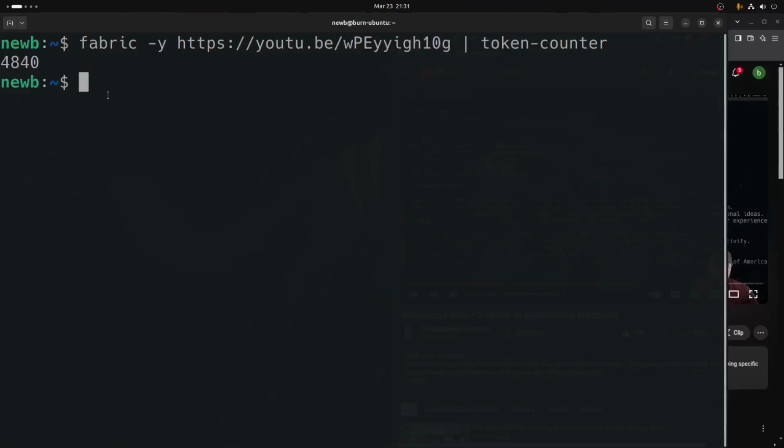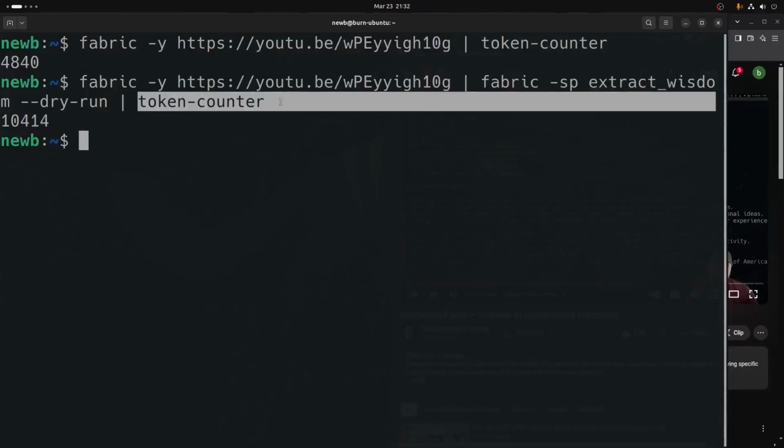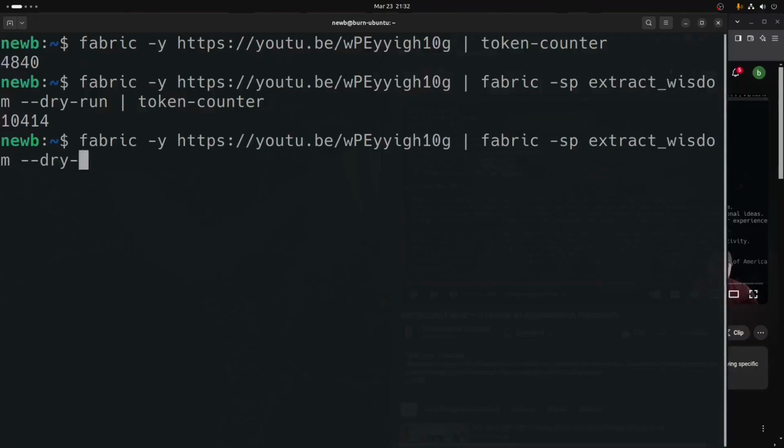We know that we're at 4,840, and if we send this to the Fabric tool using the dry run, which keeps this from actually running, we know that we're sending at least 10,500 tokens to the LLM, and we know that the default context window is not large enough for that. I'm telling you that I know from somewhere that I had researched, and I'll find it. When I find it, I'll post it in the comments maybe, but we're at 8,000 plus tokens. And so we know, having this token counter on our system now, that when we run this right here, we could actually set this to 12,000 and it should cover it.